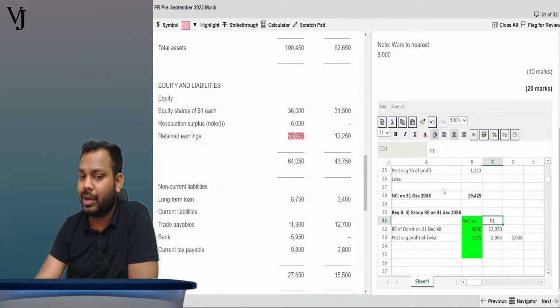Is that clear, everyone? This is not required in the exam. In this question only retained earnings is required. I am doing something extra here. Is that clear, everyone? Tell me, guys. Come on.